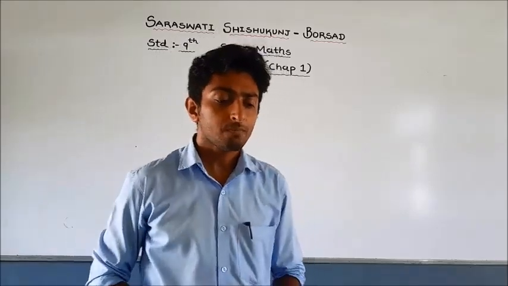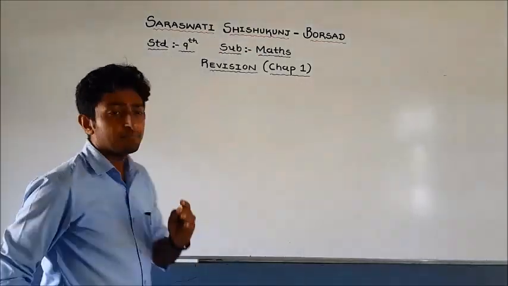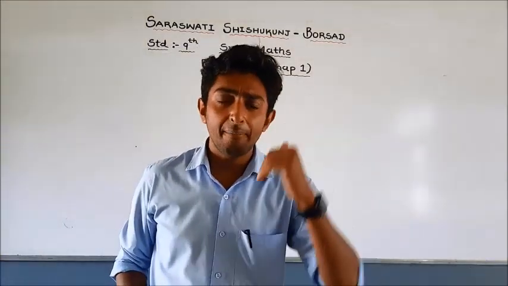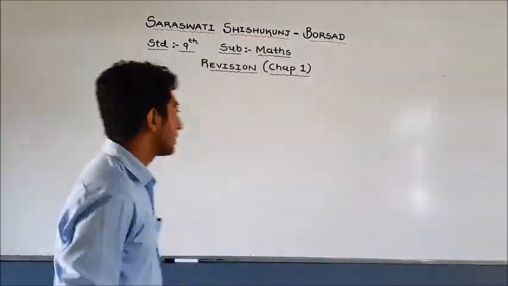First of all, in the number system there are different types of numbers. First is natural numbers.